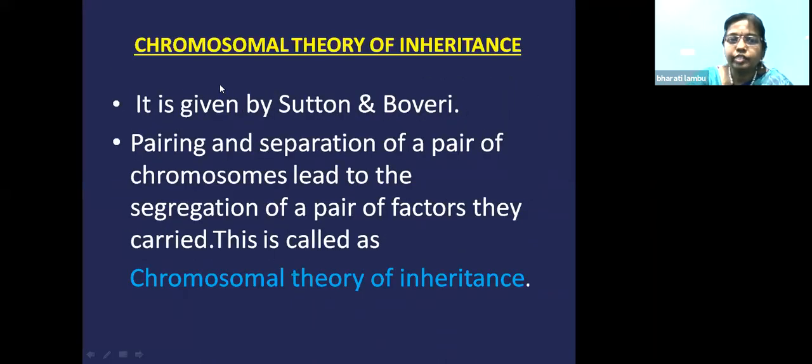Now we'll see what the chromosomal theory of inheritance is. We are all aware of chromosomes. Chromosomes are nothing but the colored bodies present in the nucleus. But when Mendel was doing the experiment, nobody knew about genes or chromosomes. After the discovery of the microscope, people started observing the cell under the microscope.